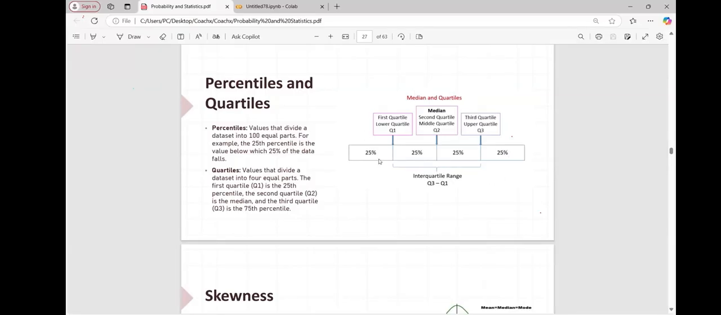Because if I have data and I get this type of graph after checking the dispersion of my data, then I can say most of my data is distributed in the Q1, that is, the first quartile of my data. Understood?